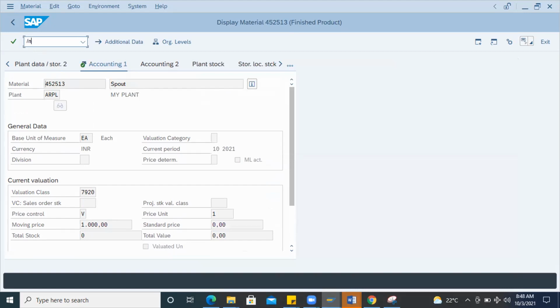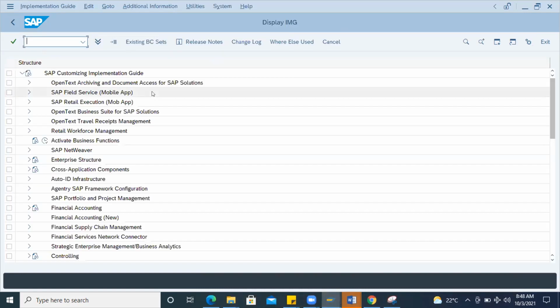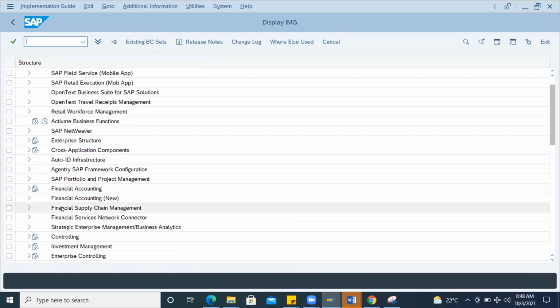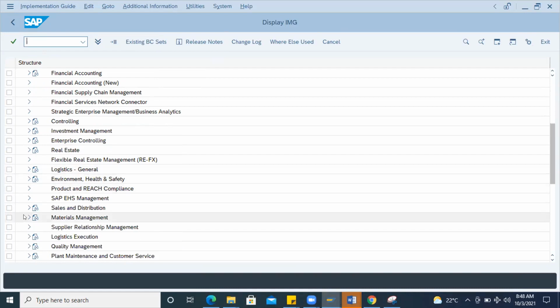I'll go to SPRO, reference IMG. This is not explained yet. In future we are going to explain all this detail. And here, material management.